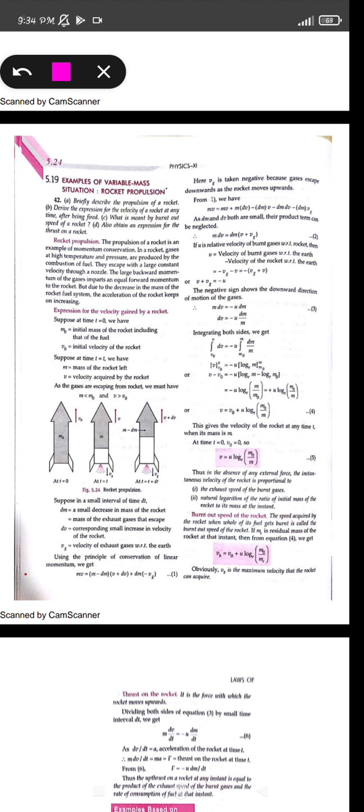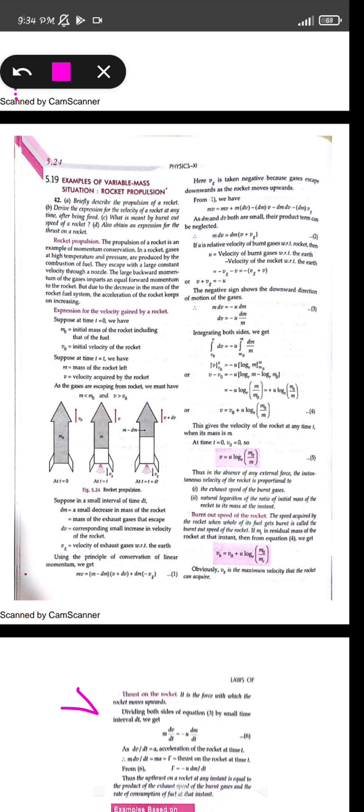After a small interval t, there is a decrease in the mass given by dm, and an increase in the velocity given by dv. So the mass is decreased and the velocity is increased. We have to find out the relationship between these.